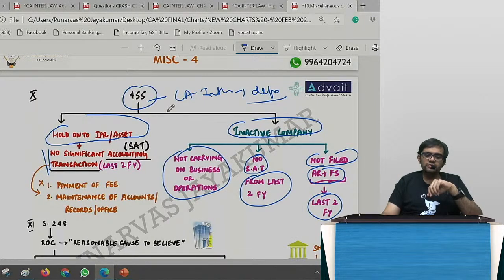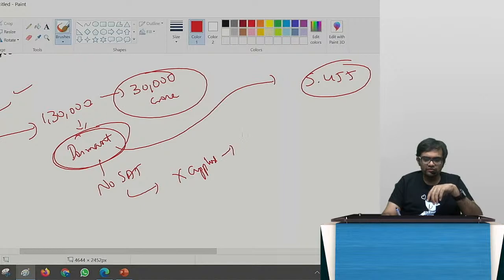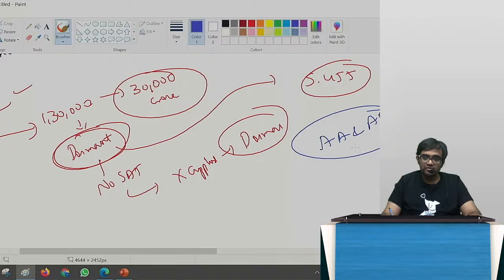Now the best part was, buddies, these 1,30,000 companies were there, no? They were dormant, meaning what? They actually did not have any significant accounting transaction, but they had not applied to the government to get the dormant status. And they had not filed annual accounts and annual returns. They had not filed for 3 years.